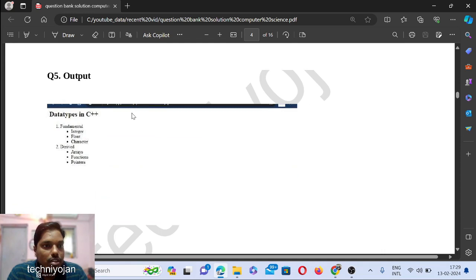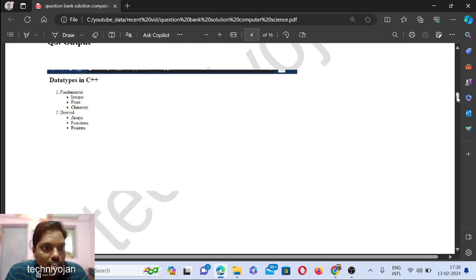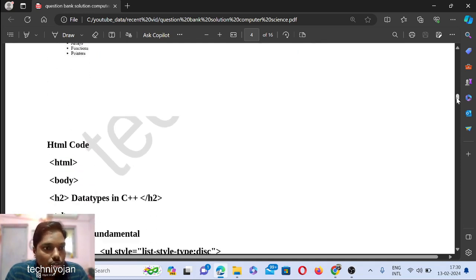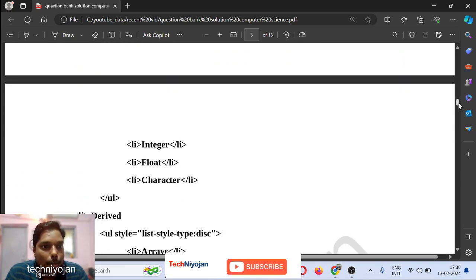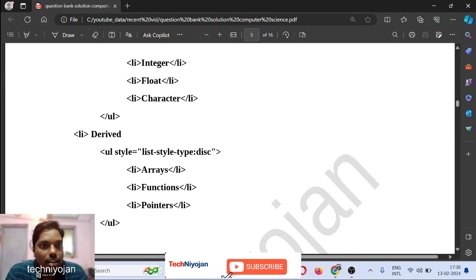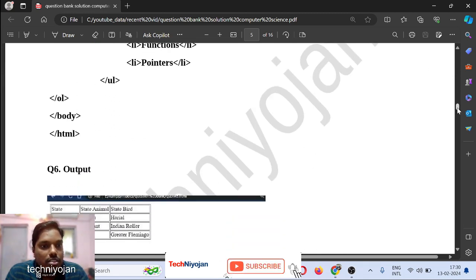Then the fifth, the output is being displayed over here. That means some header is there, then some listing is there, an ordered listing and an unordered listing. The bullets, the disc, are showing as unordered listing. See over here, list style type, disc they have taken. Okay, like this.